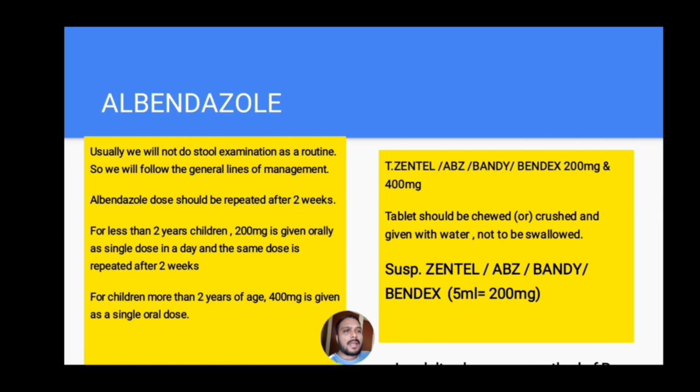Albendazole is available as tablet Zental or ABZ or Bandy or Bendex in the form of 200 mg and 400 mg. Albendazole is a broad spectrum drug, so it can be used in roundworms, hookworms and pinworms. The albendazole tablet should be chewed. If the child cannot chew the albendazole tablet, it can be crushed and given with water. It should be remembered that albendazole tablet should not be swallowed, neither in adults nor in children. Albendazole is also available as suspension Zental or ABZ or Bandy or Bendex, and each 5 ml of the suspension contains 200 mg of albendazole.